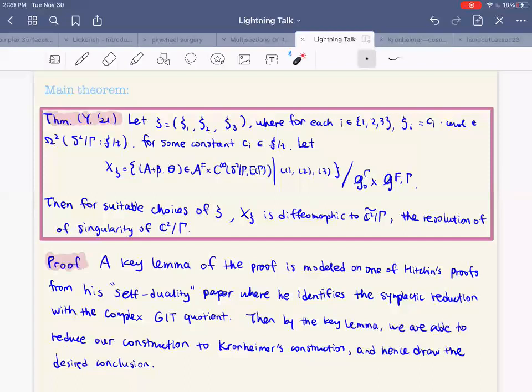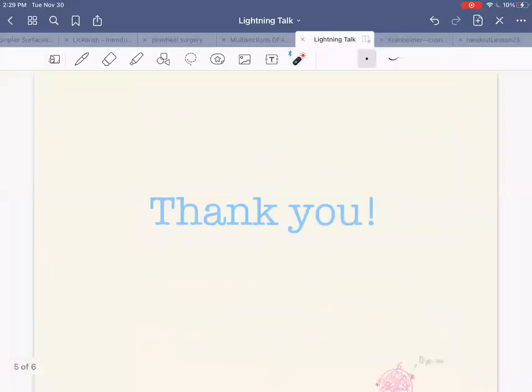And then the proof uses a key lemma, which shows that there's an identification of the symplectic reduction with a complex GIT quotient. The proof is modeled on Hitchin's proof because in his paper, he also needs a similar statement. And then by the key lemma, we're able to reduce our construction to Kronheimer's construction and hence draw the desired conclusion. Thank you.